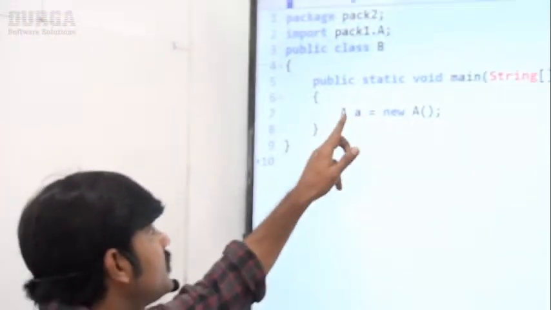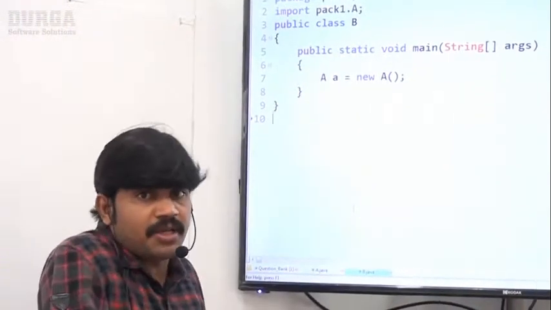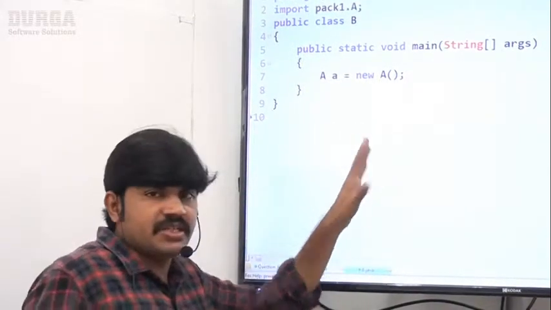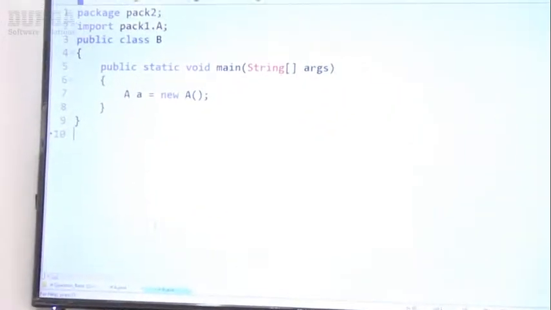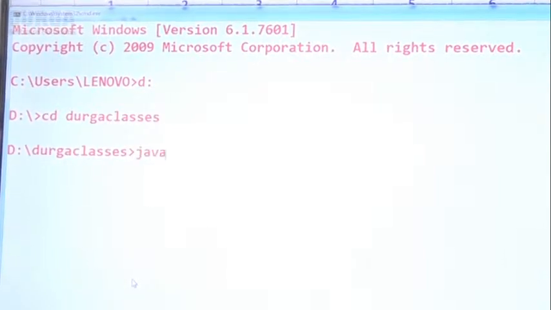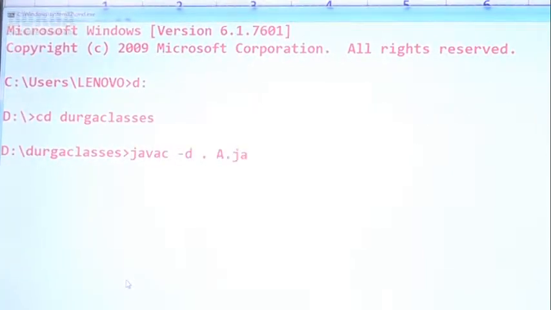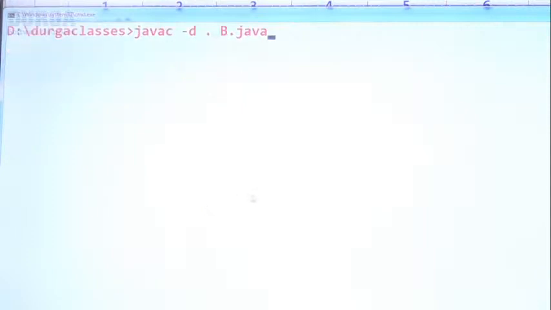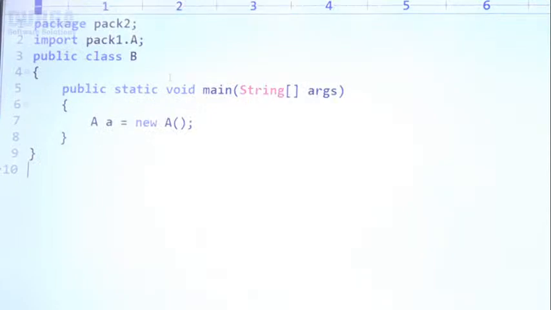Yes, what is the problem? This A present inside pack1 is public, so happily we are allowed to access it from anywhere. No restrictions right now. Let me compile a.java and b.java. Let me go to D:\Durga classes and run javac -d . a.java. Happily the code compiles fine. Then javac -d . b.java, and happily the code compiles, no problem at all.